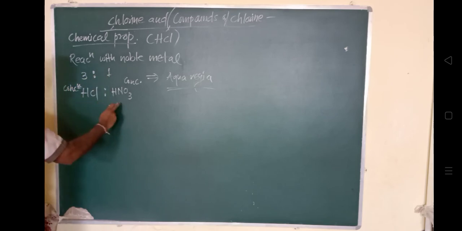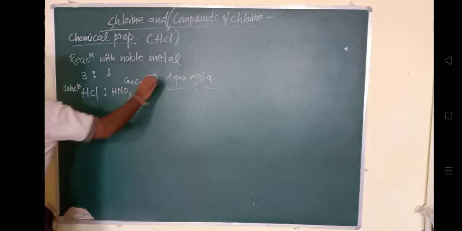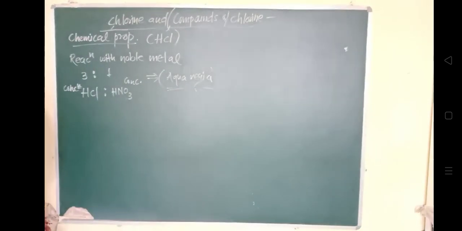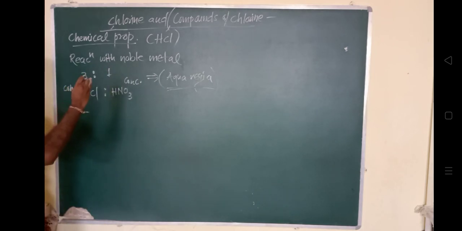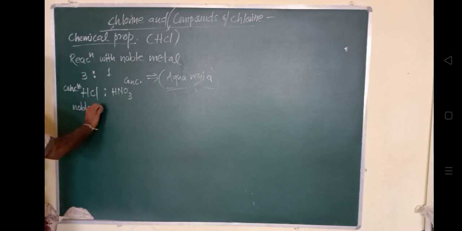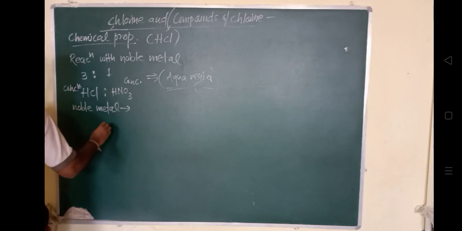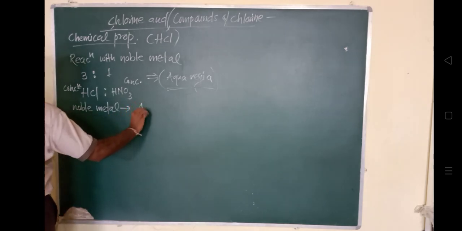These are called noble metals because they do not react with acids. बाकी कोई एसिड नहीं है जो गोल्ड और प्लैटिनम को डिसॉल्व कर सकता है. Only this proportion can dissolve.